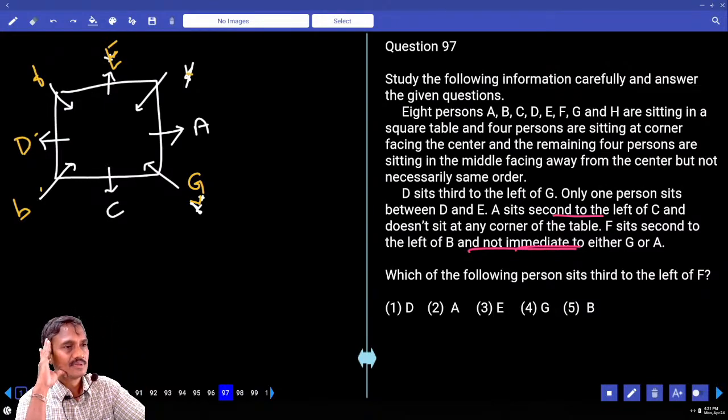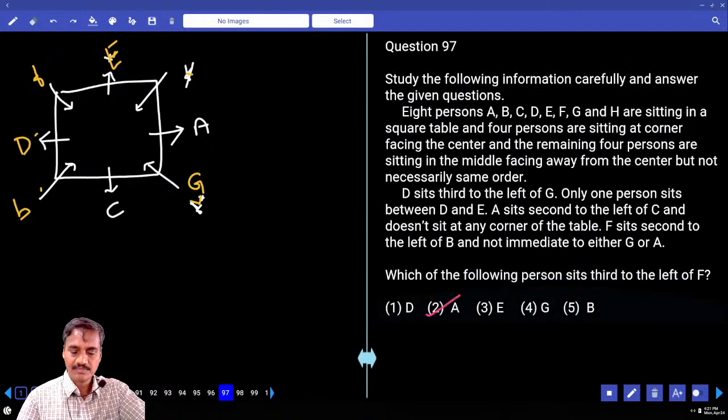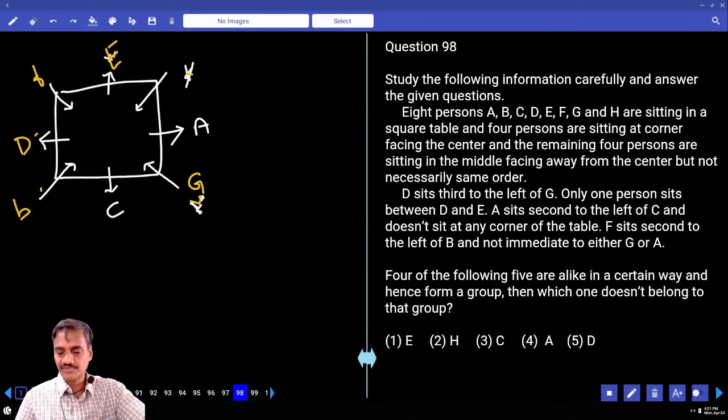Certain arrangement. Now what is the arrangement? CBD, FEH, AG. Then which of the following persons is out to the left of here? F is out left of A, choice 2, question number 97. Question 98: what are the following in third one out?